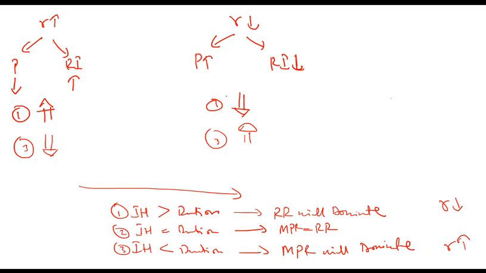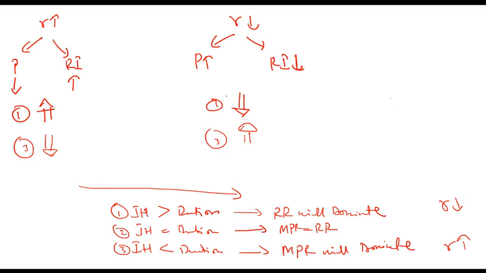In the third one, your risk is towards the increase in interest rate. Why? Because market price risk dominates. So your risk is if interest rate increases, market price will decrease and so return will decrease. In the first one, your risk is towards lower interest rate. That is, if interest rate decreases, the reinvestment income will decrease and your return will decrease. So net impact will depend on Macaulay duration and investment horizon.